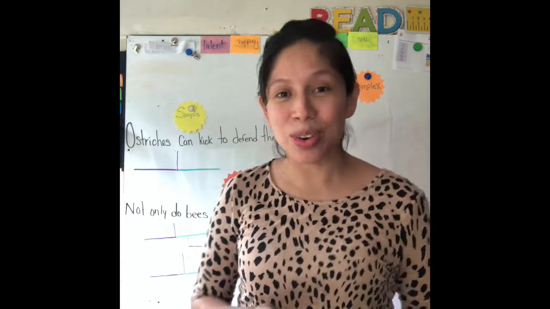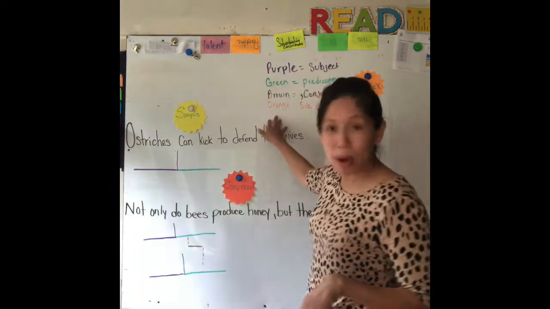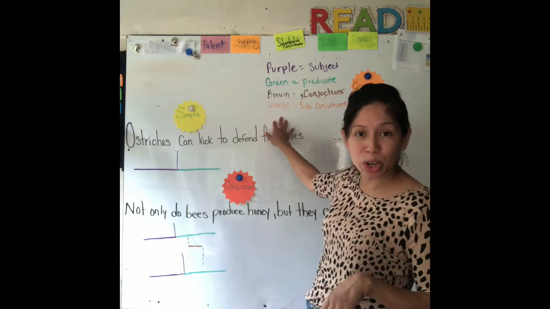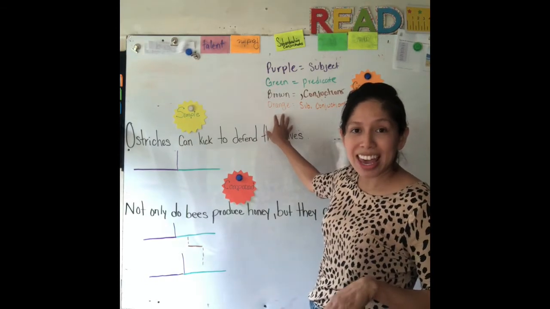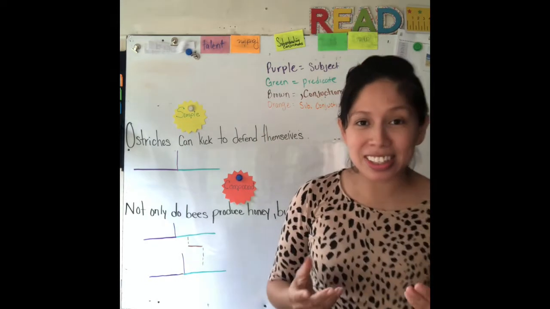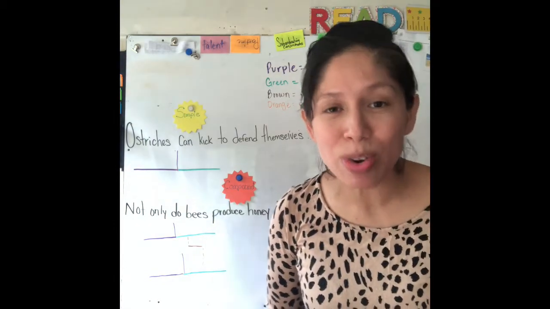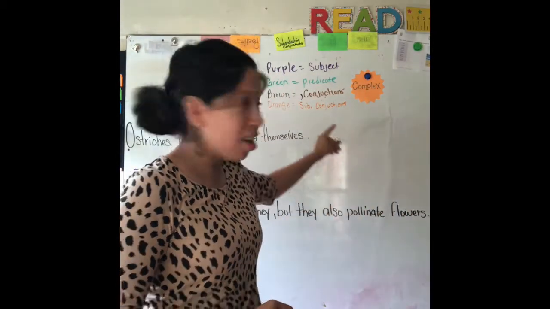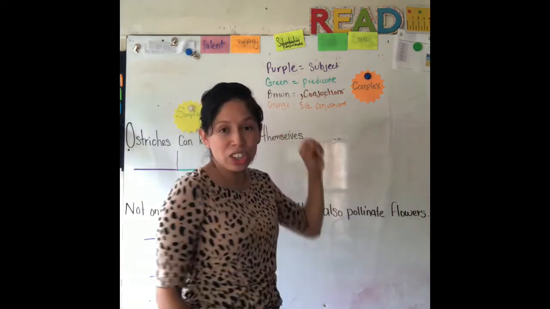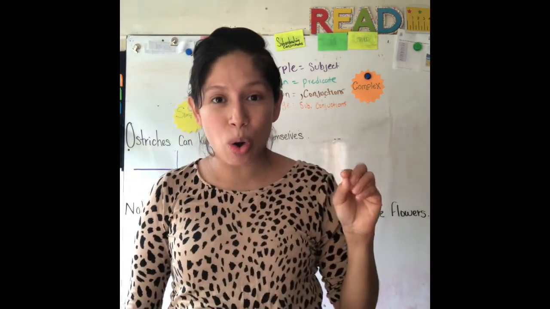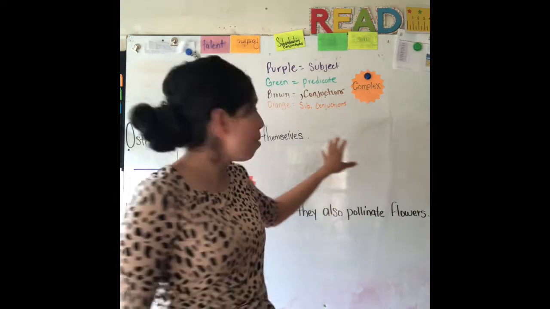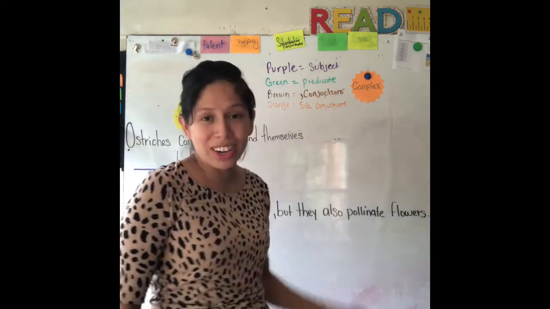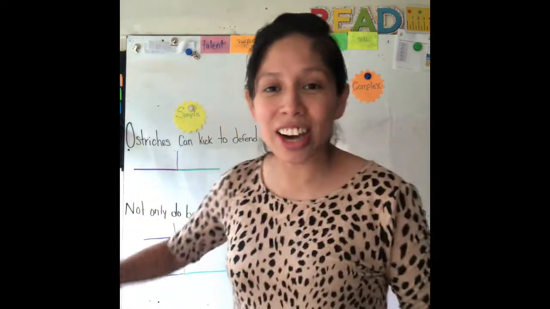Okay, so bear with me. Up here I have the colors. I have purple, green, brown, and orange. And they know that purple represents the subject, or what we're talking about. Green represents the predicate, what the sentence is about. They know that brown represents the comma and conjunction. And then orange represents to them subordinate conjunctions.